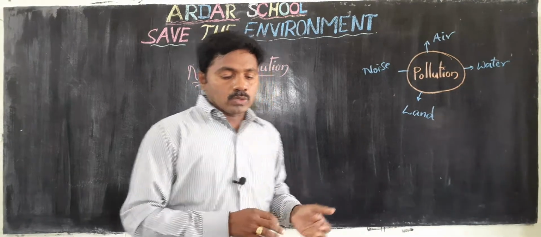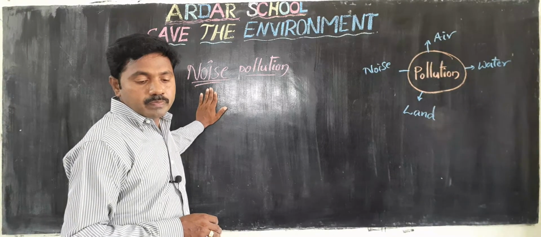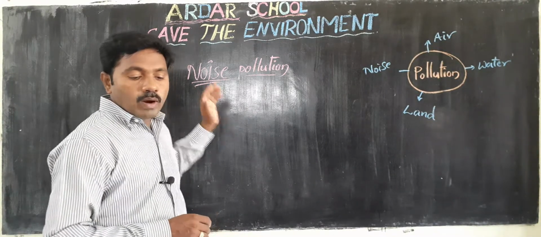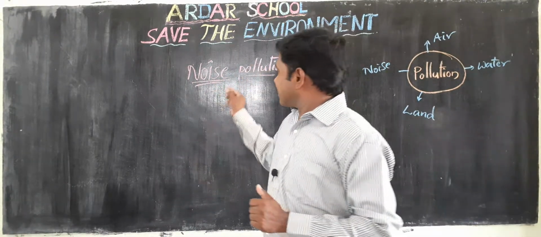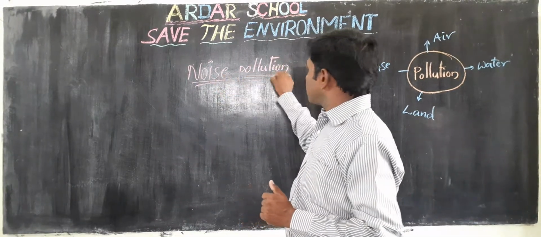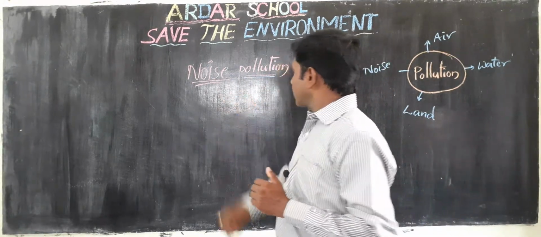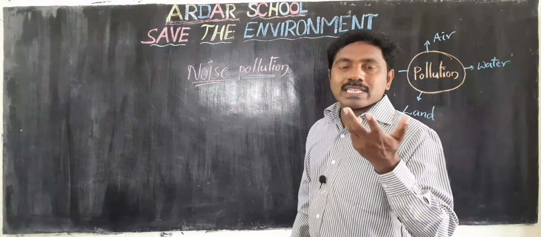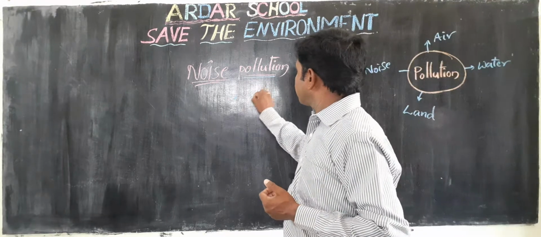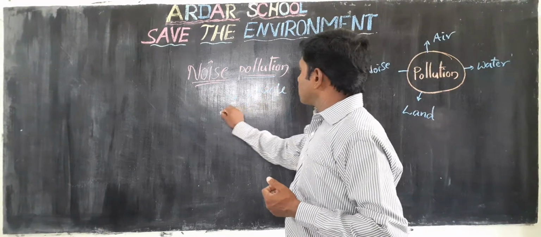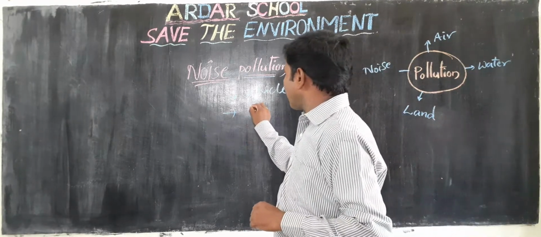Okay, children, too much of this is called noise pollution. What are the causes? What are the reasons for noise pollution? Vehicle sounds, means horns and like that. Next one, bursting the firecrackers.